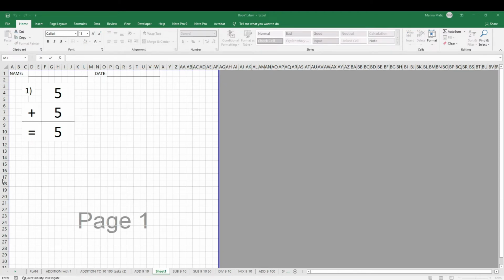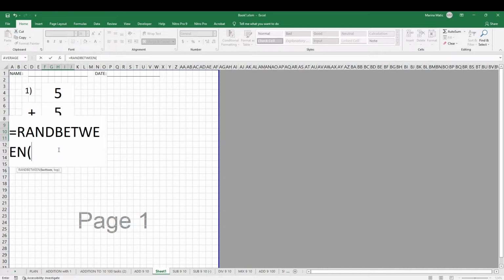Let's go back to our sheet, and now we need to make this changeable, so it automatically generates task and solution. What we need to have here is a number between 1 and 10, so the solution cannot go over 10. In order to get this, I'm going to type equal random, so RANDBETWEEN is the function.